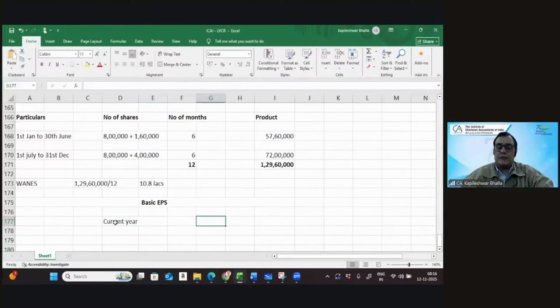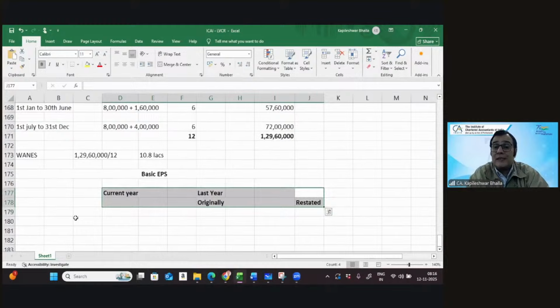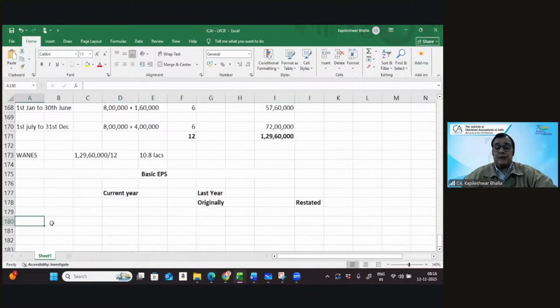And we need to organize the basic EPS for the last year. This was originally computed and restated as well. That's how we organize the data. So we'll get the basic earning per share, because this weighted average which we got is for the current year. So let's take the basic earning numerator and let's take the denominator.